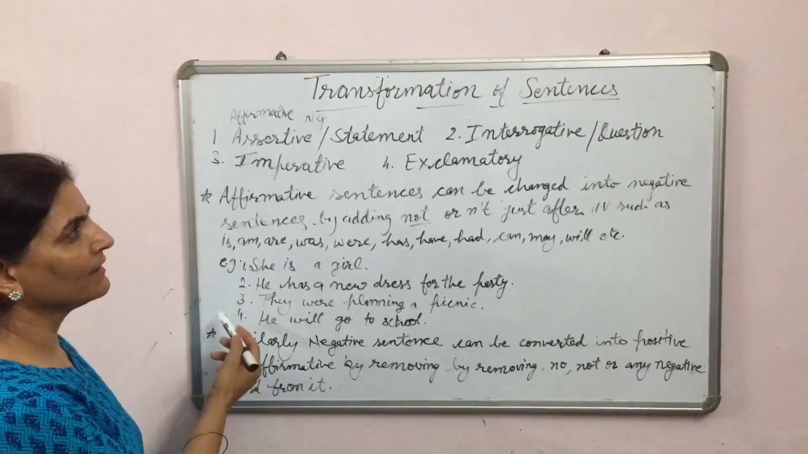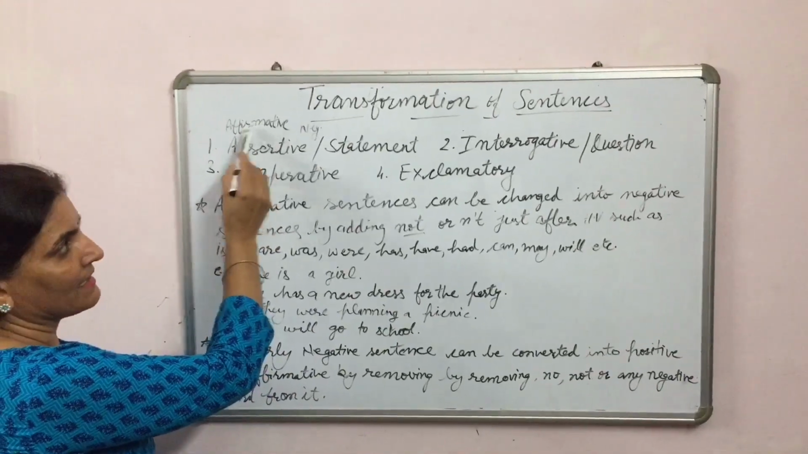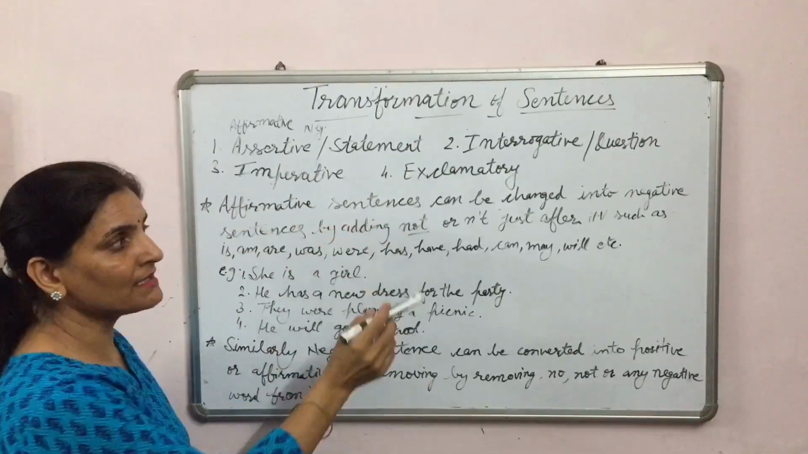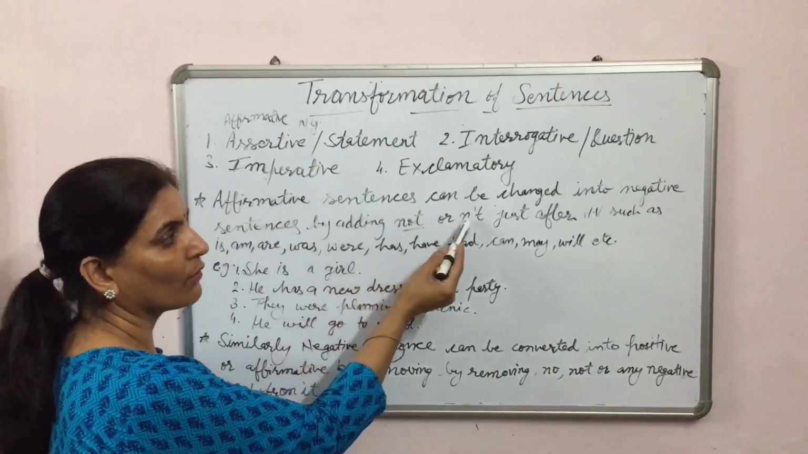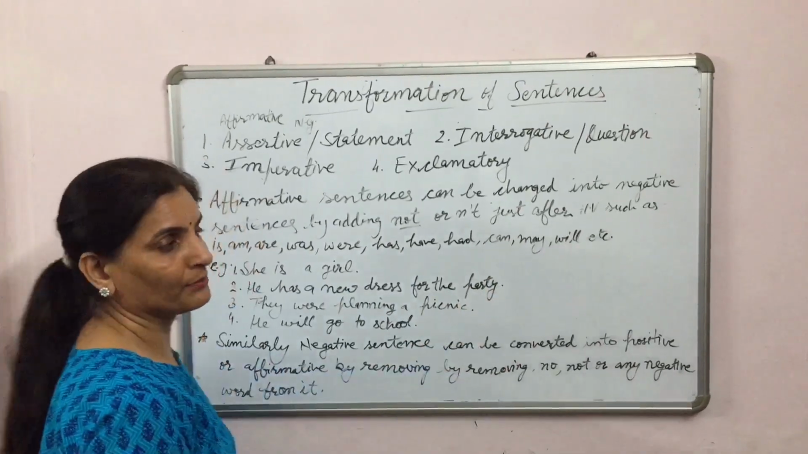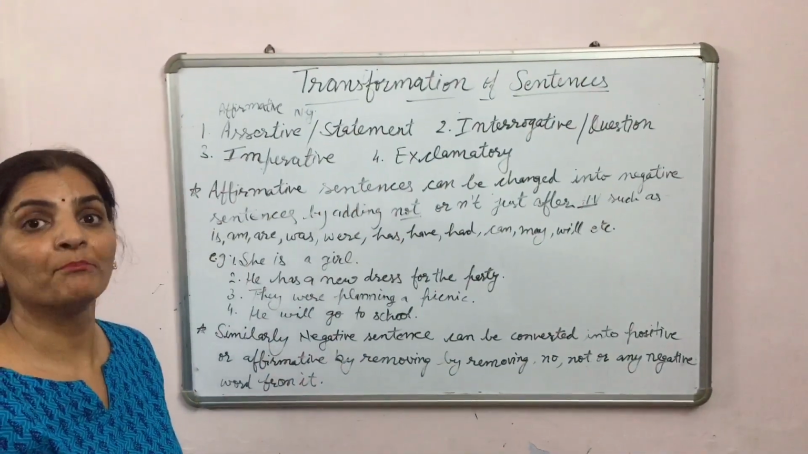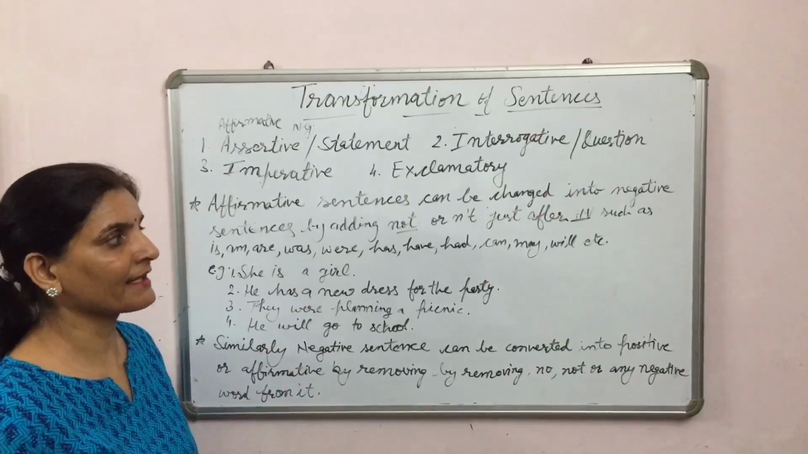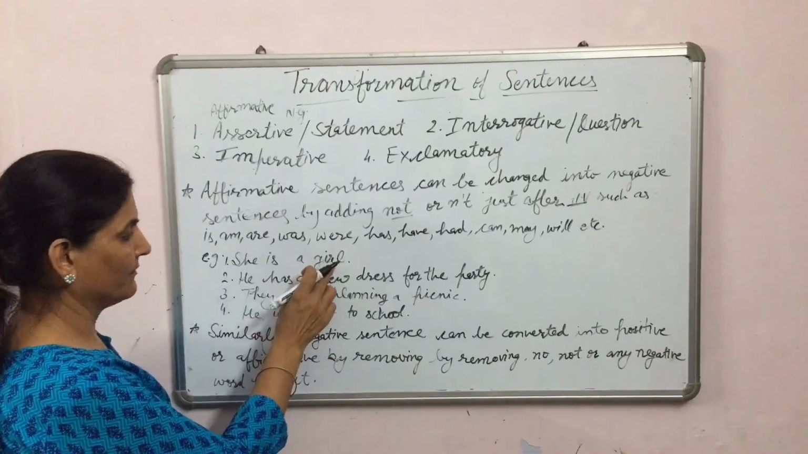Look here, now we will learn how to change positive sentence into negative sentence. Affirmative sentences can be changed into negative sentences by adding not or short form of not just after helping verb. Helping verbs are the verbs that help the main verb, such as is, am, are, was, were, has, have, had, can, may, will, etc. For example, she is a girl.